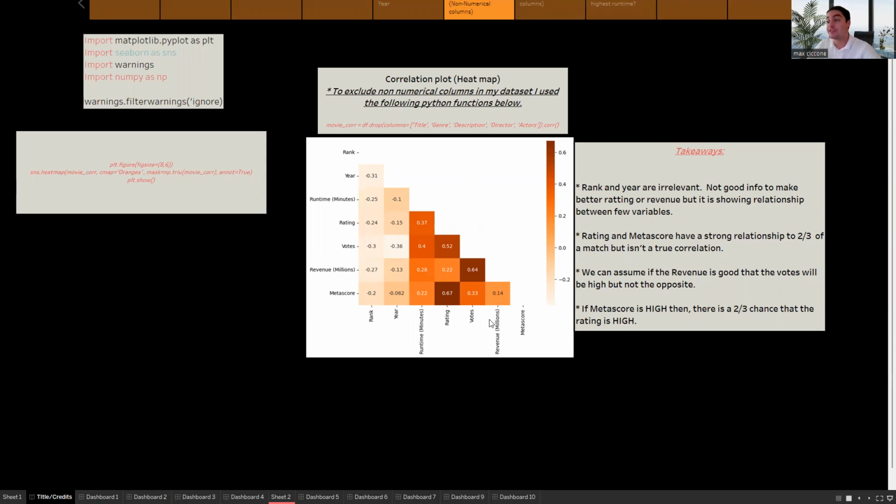But for example, for votes and revenue, we could see that there might be some kind of relationship, in the sense of revenue. It's earning a bunch of money for the film. Therefore, there might be a lot of people voting for the film. If a lot of people saw it, then a lot of people might vote. But not everybody that watches a film is going to vote for it. So we can't say there's a correlation, but we can say that there might be a strong chance that if it has a high revenue, there might be a lot of good votes. It's probably a popular film. So that's kind of what I got out of this graph.